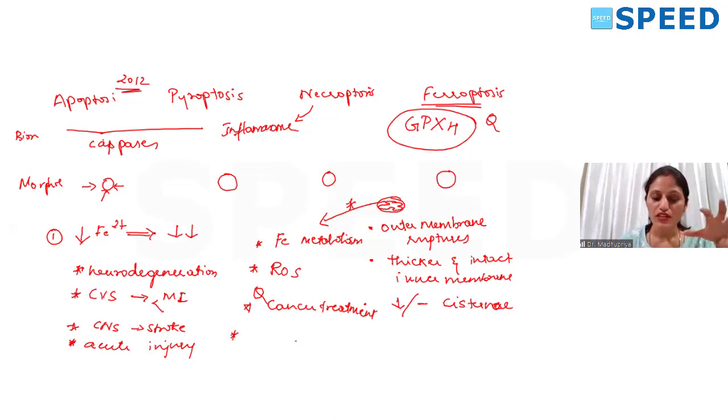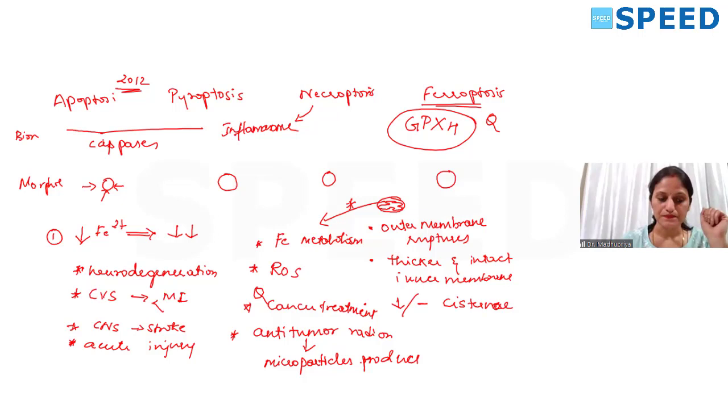In fact, they are postulating that when we give anti-tumor radiation, the microparticles which are produced from the irradiated cell induce ferroptosis of that particular cancer cell. When given, the microparticles produced from that cancer cell will initiate ferroptosis, leading to death of that cancer cell.